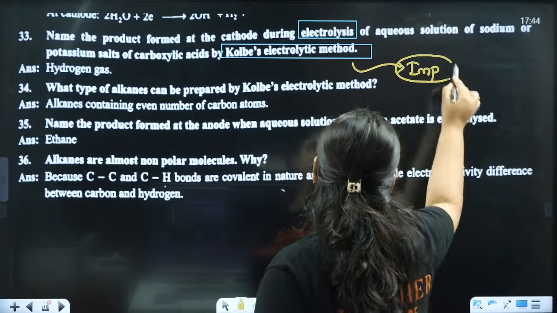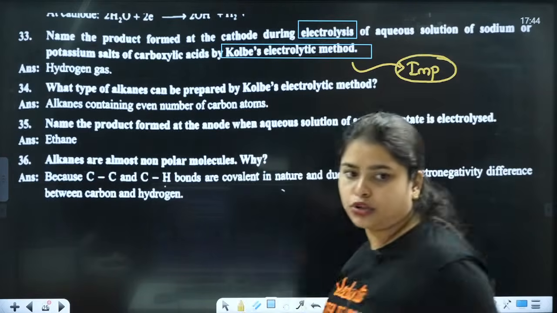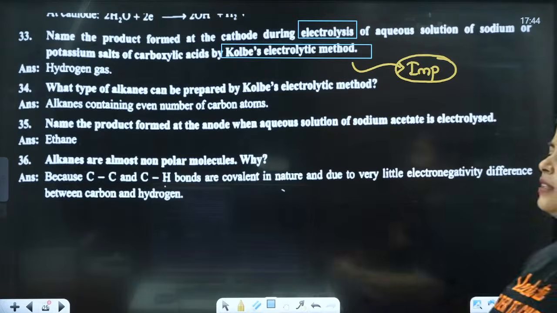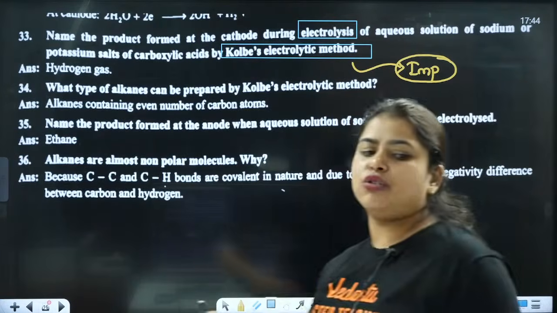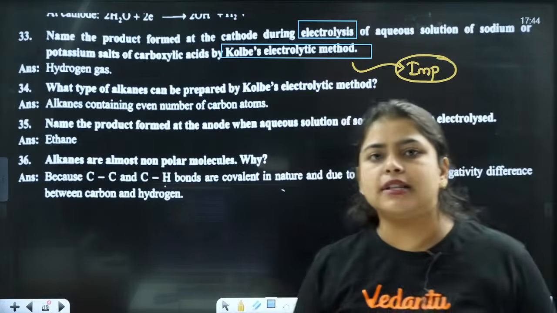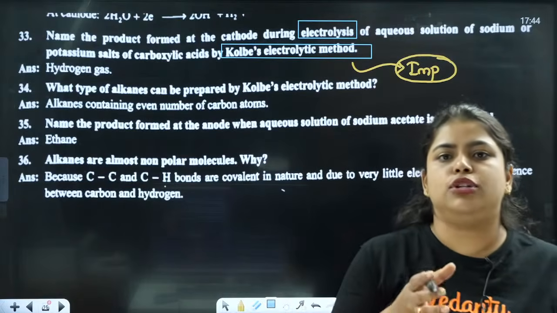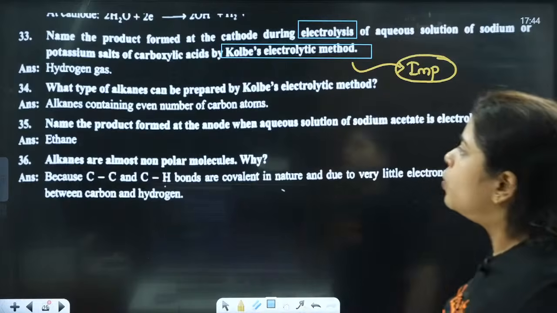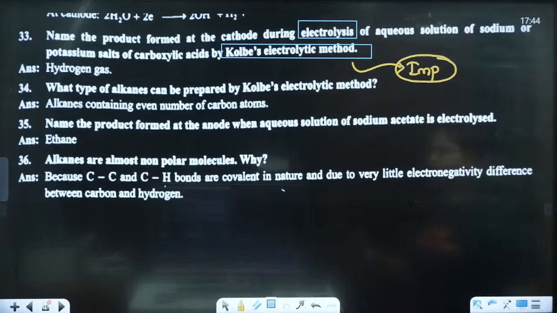It's important. Clear? This is also very important, guys. Next, concentrate. That is going to be hydrogen gas. Hydrogen gas is the product formed at the cathode when electrolysis is happening. Clear?